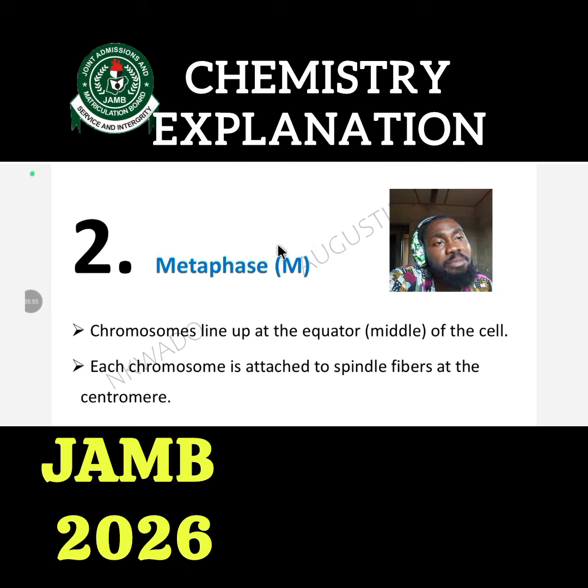So in the PMAT, M stands for metaphase, and that's the second stage. And during this second stage, what occurs? The first occurrence is chromosomes line up at the equator, which is the middle of the cell. You know what equator is now?